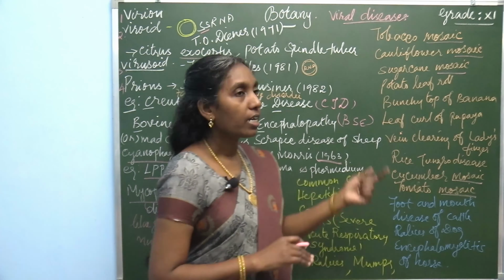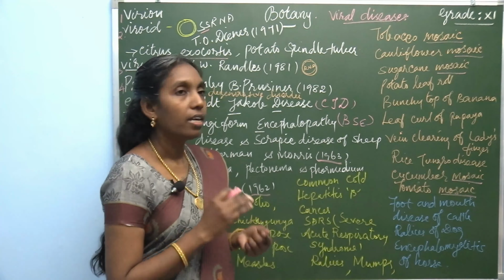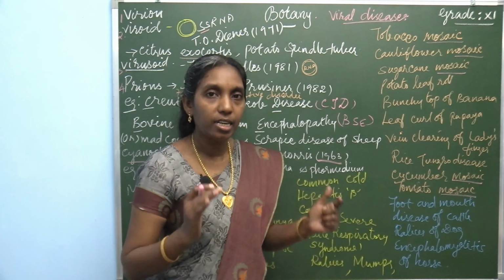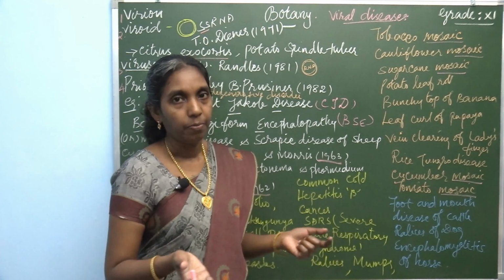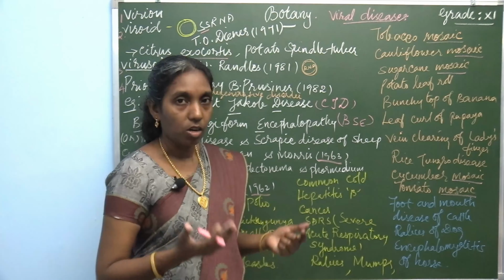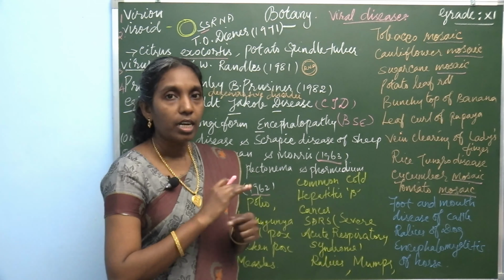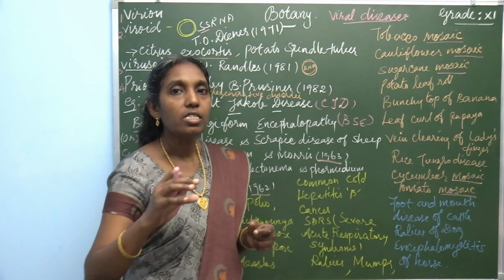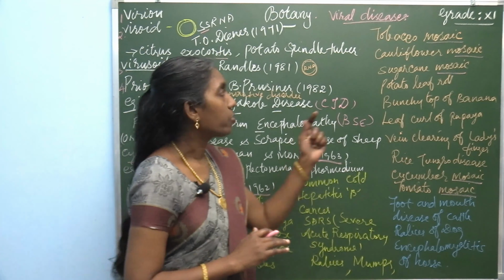But mosaic diseases cause patches on the leaf. Instead of the complete green color, there is some discoloration. The first symptom it causes is that discoloration. The green color disappears, and instead some patches appear on the surface of the leaf, which is known as mosaic.